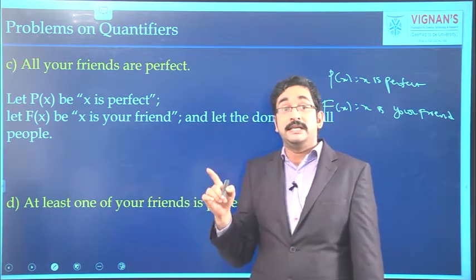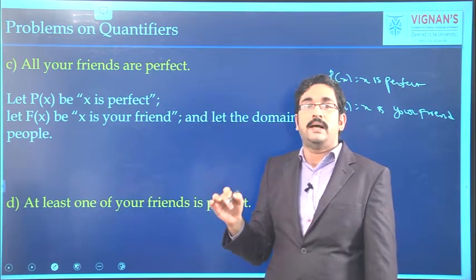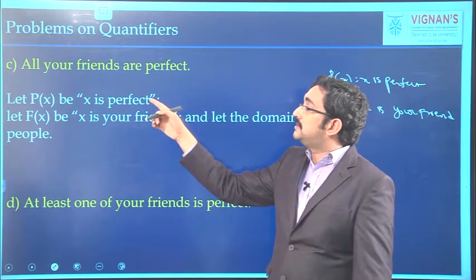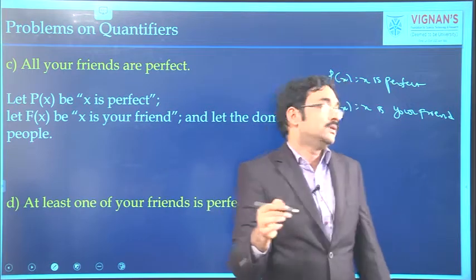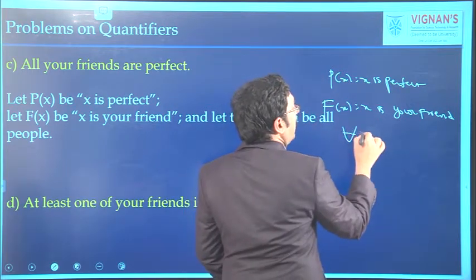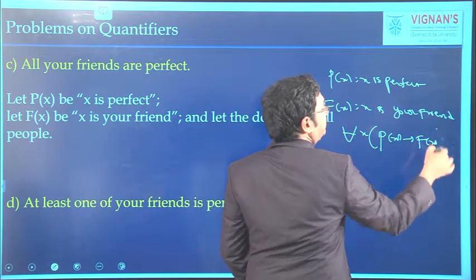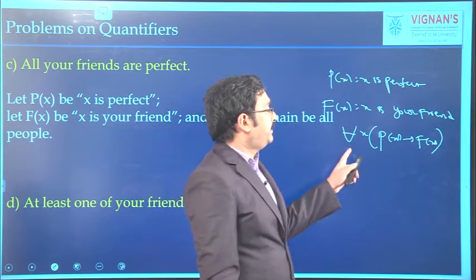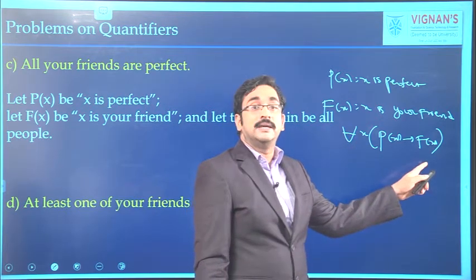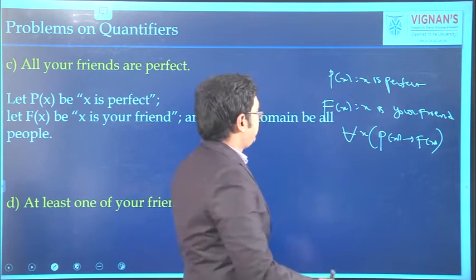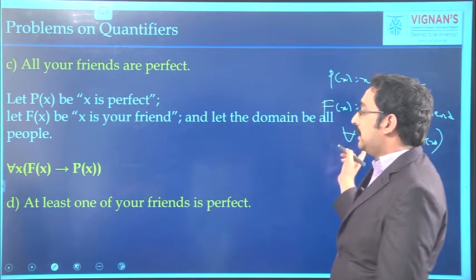So, if the person is your friend, then he is perfect. So, if means we should apply implication. As we have to prove for all, it is universal quantifier. So, we can express as for all x, f of x implies P of x. That means for every person x, if x is your friend, then x is perfect. In that way, we can find solution for this one, if the domain is all the people.